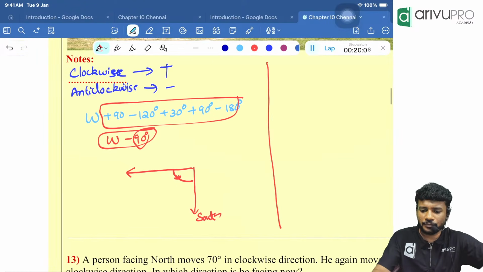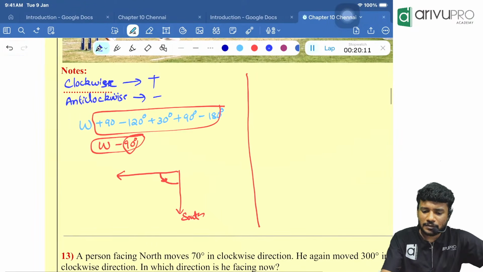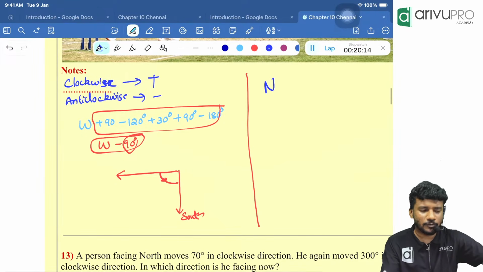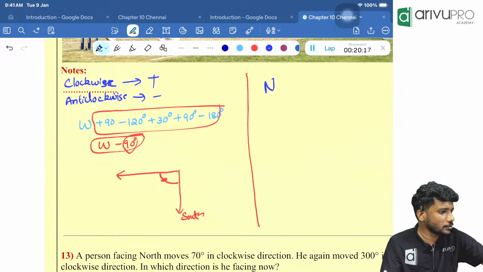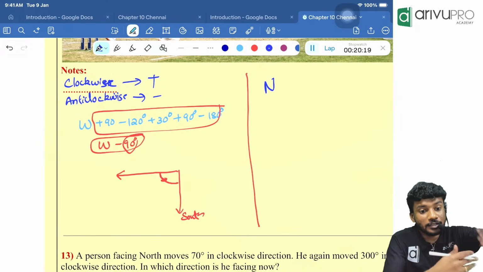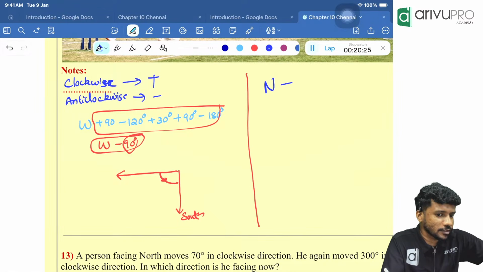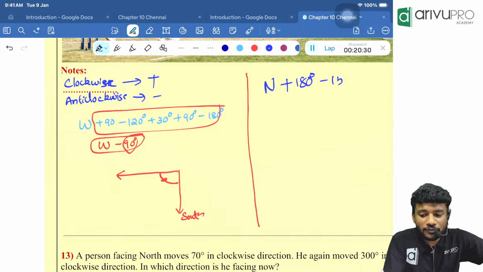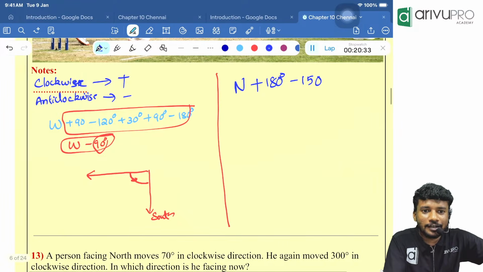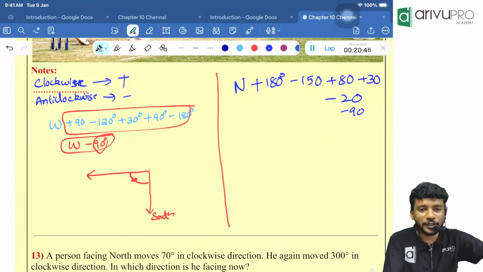We'll give more examples. Another example is like this. A person is looking north. You tell me some value. Some angle, some numbers. Plus or clockwise, anti-clockwise or clockwise? Clockwise 180. Then minus 150. Okay. Then plus 80. Plus 30. Minus 20. Minus 90. Whatever values you want to take, you just write it.